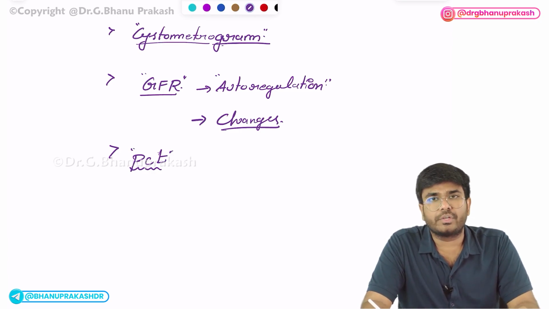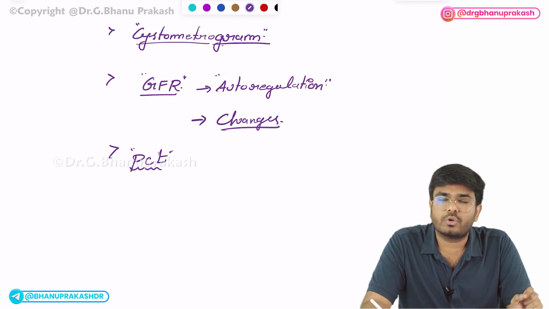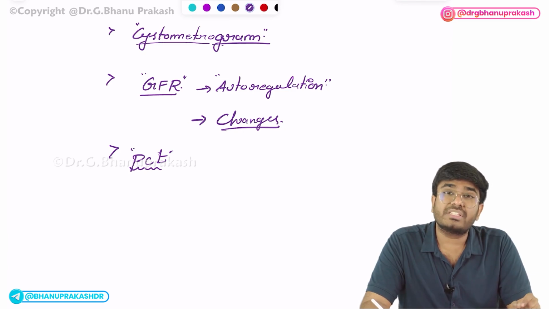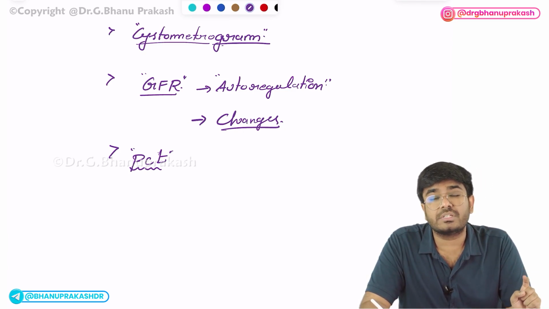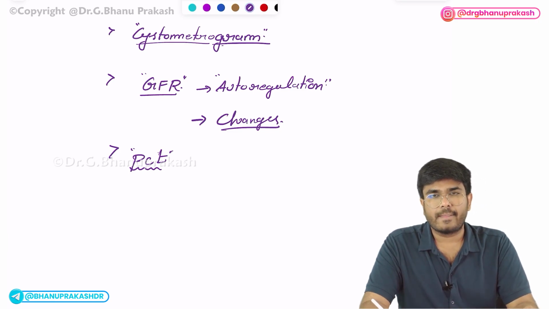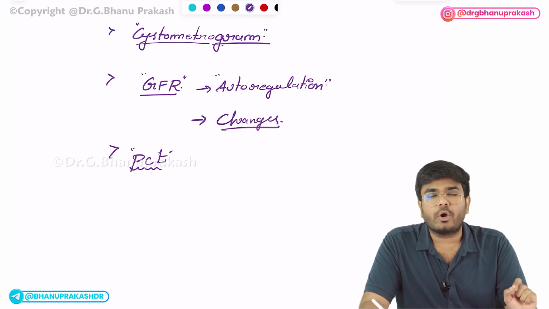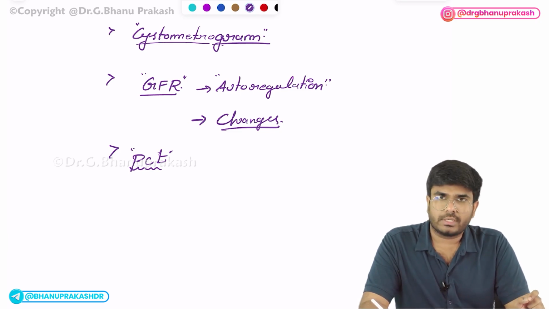Okay, proximal convoluted tubule. How much percentage of the substances are getting reabsorbed? How much sodium, how much chloride, how much water, how much amino acids, how much glucose, how much bicarbonates are getting reabsorbed? Which substance concentration increases in the PCT? Which substance concentration decreases in the PCT? What kind of epithelium is there? Okay, so these are the topics. Every point about the PCT is important.